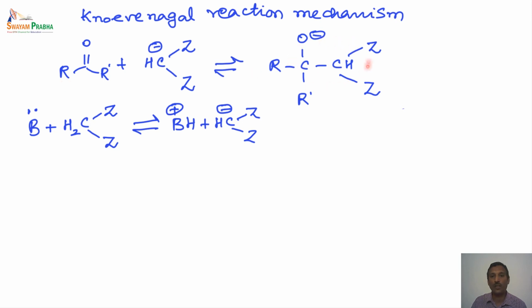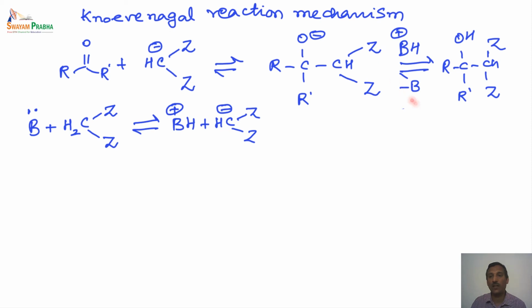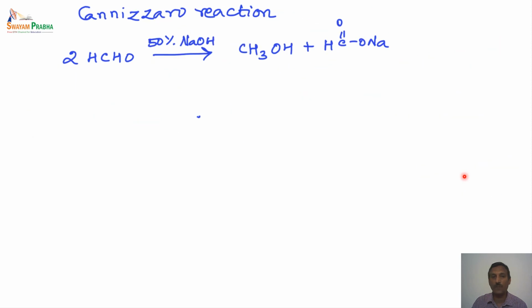That leads to this particular intermediate, and on treatment with BH, the base that is formed here gives away the proton to this negative charge. So we get a hydroxide derivative with our electron withdrawing groups attached to it. This on heating loses a water molecule. So there is an OH here and an H here. This H and this OH both go out to produce the corresponding alkene as the final product.